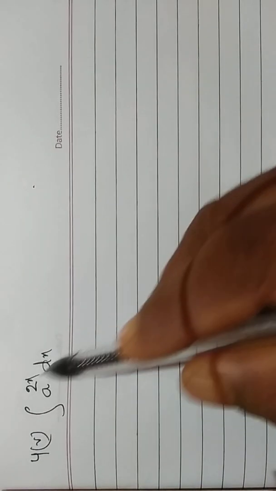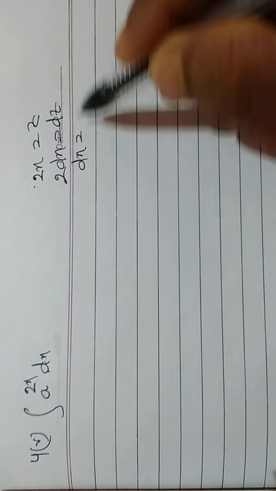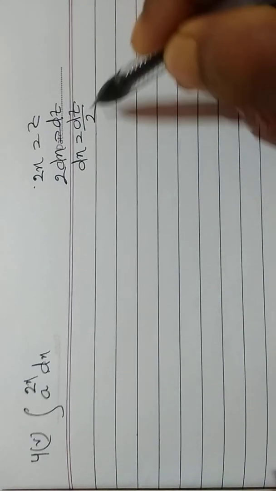Question number 4b. Integration of a to the power 2x dx. Taking 2x is equal to z, 2 into dx is equal to dz, and dx is equal to dz by 2.